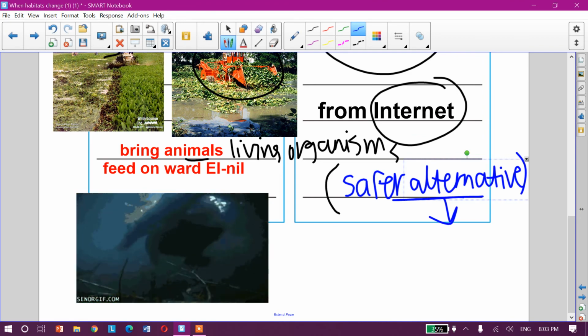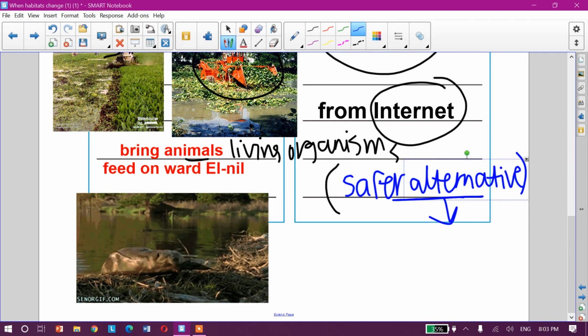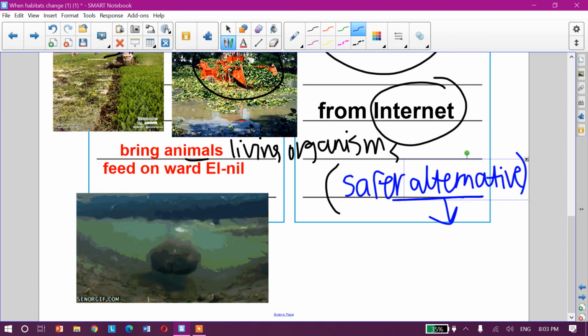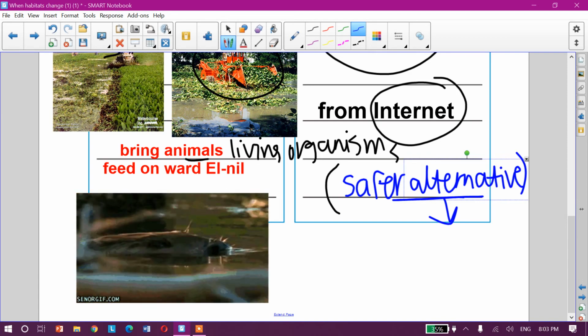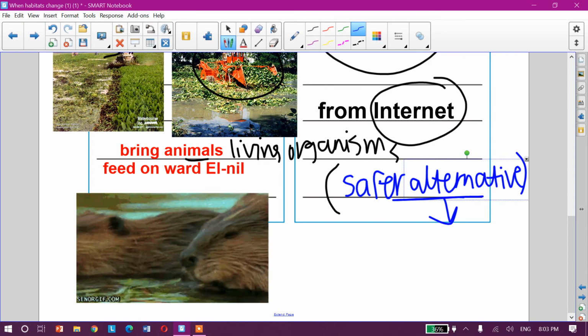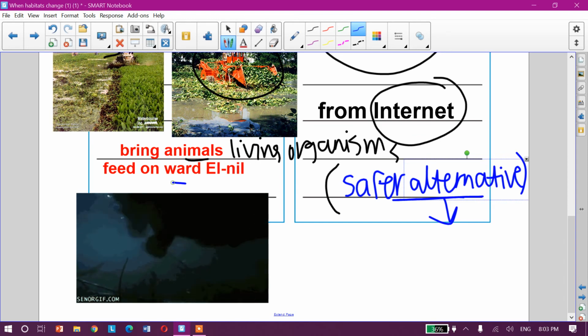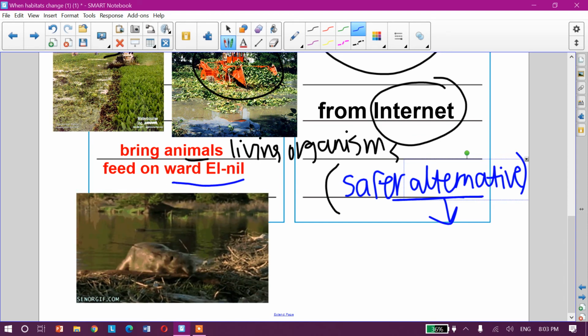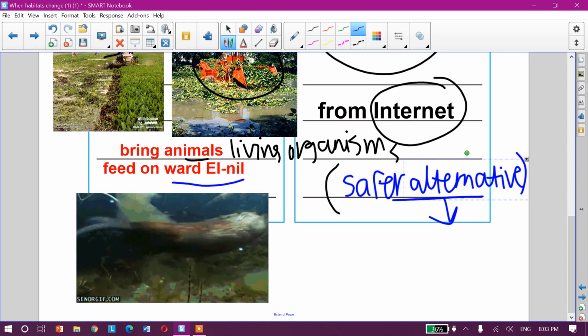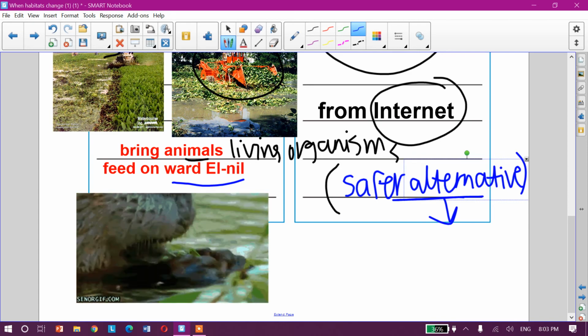I will bring an animal like this squirrel. This squirrel, as you see, can live in water and feed on the plants on the water, like feed on Wadi Nil. So I wanted to get rid of or remove Wadi Nil or water hyacinths by two ways.